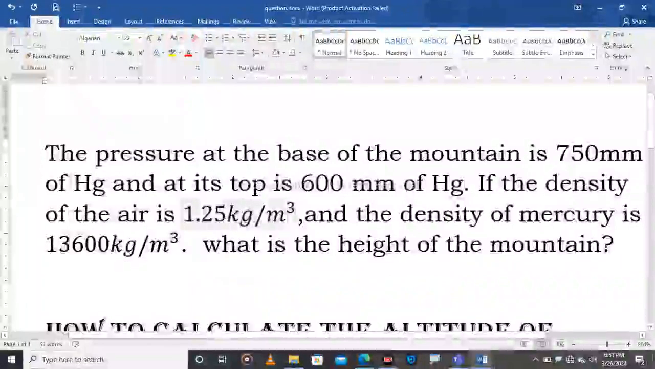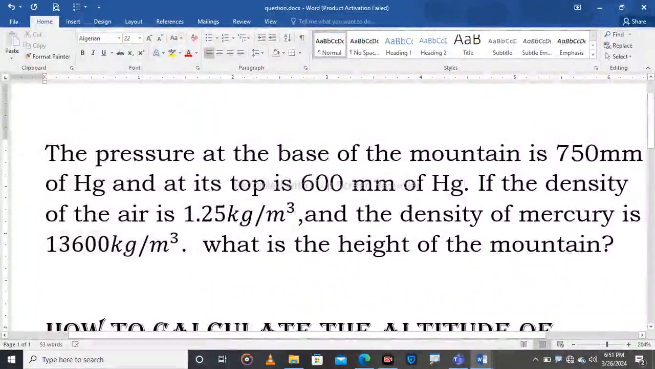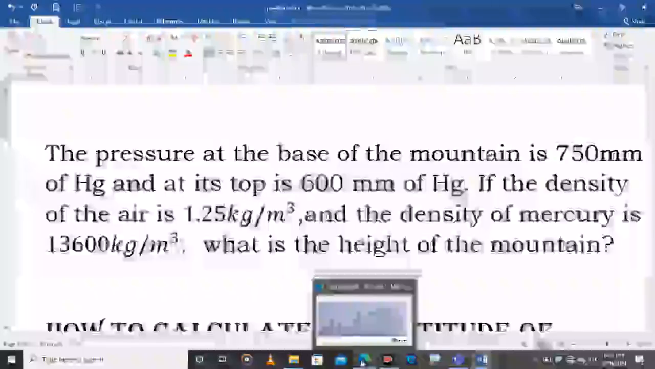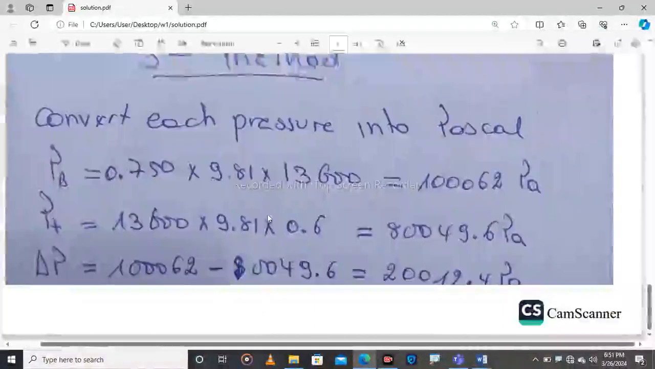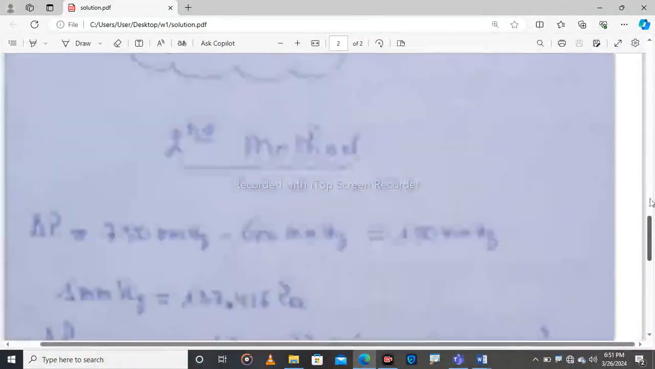We have the density of air, and we have the density of mercury. They give us data, so we are going to have to use them to find the height of the mountain.